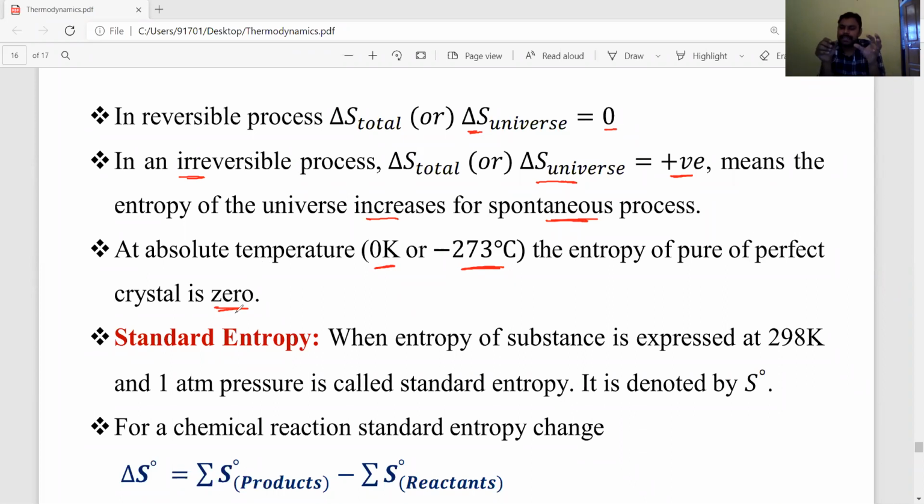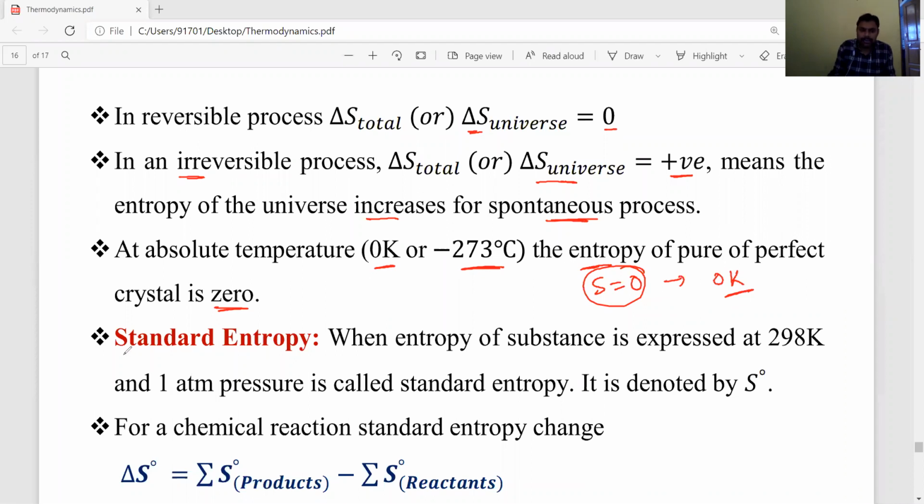Means at 0 kelvins, or minus 273 degrees Celsius, that much lower temperature, if you take any solid material, then that material exists as a perfect crystal. And if perfect crystals exist at absolute temperature only, at that temperature the perfect crystal entropy is 0. S is equal to 0 at absolute temperature 0 kelvins. You have to remember.